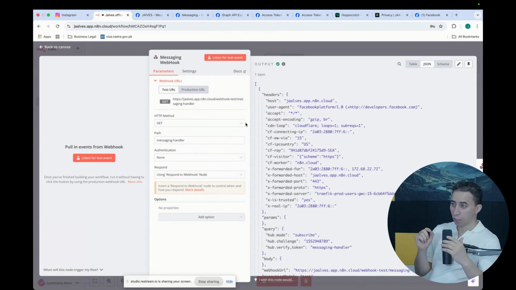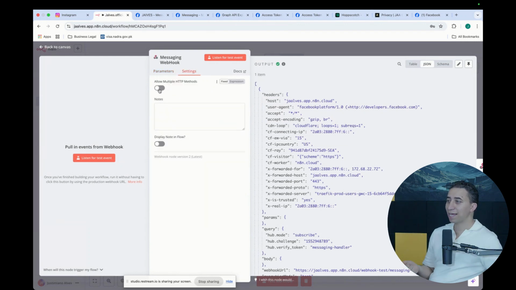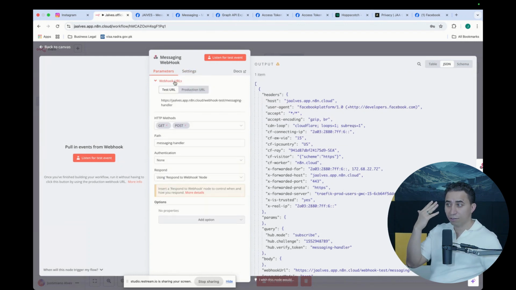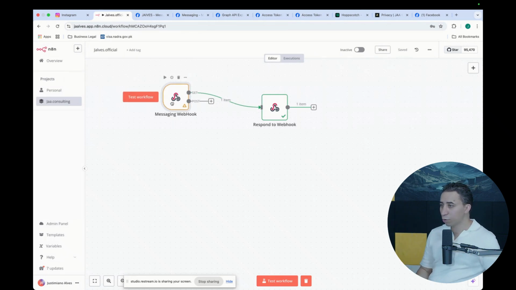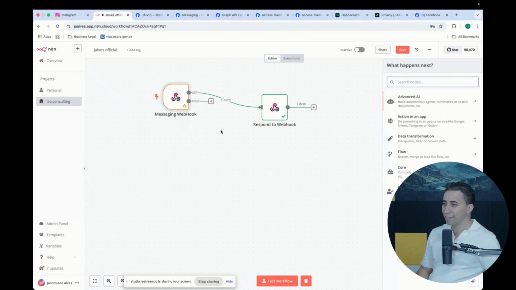So if I don't configure this node properly, when a user sends a message, the webhook's not going to listen because it has not been set up to receive a POST. So that's why I have to come in here and handle multiple HTTP protocol methods. Now we have POST, DELETE, UPDATE, so at least those two are available. Because I did this, this node here doesn't do anything by itself.